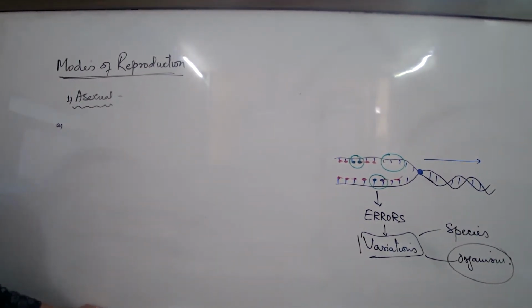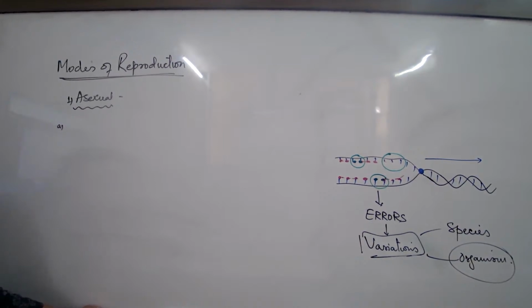Number 4. In asexual, the offsprings formed are all identical.